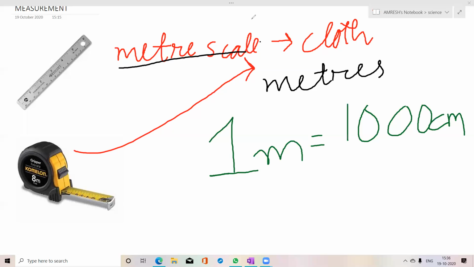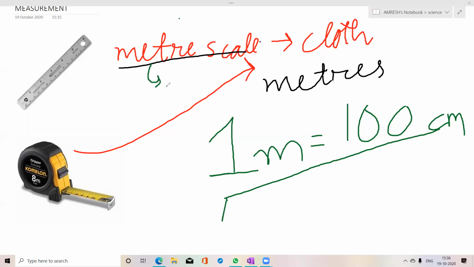Sorry, 1 meter equal to 100 centimeters. Okay, this is a very important measurement quantity that you have to remember. Very important relation between meter and centimeter. You have to remember, and a question may come in your MCQ.